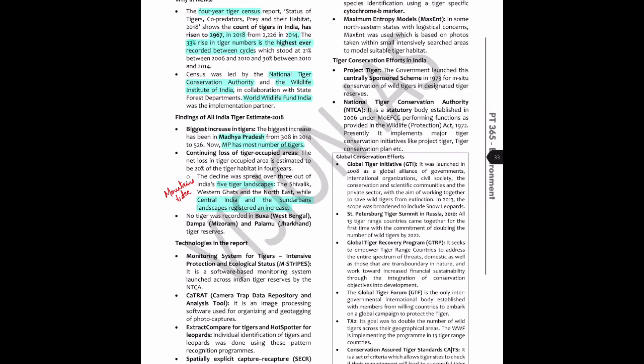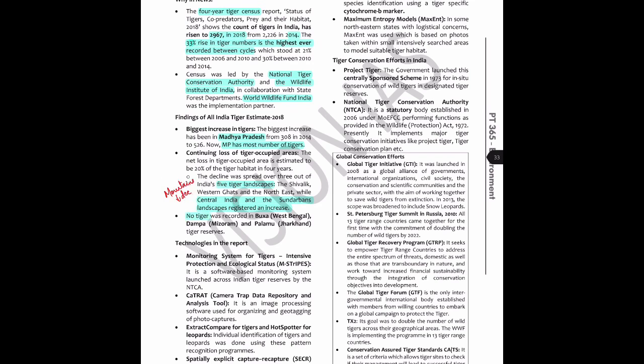And no tiger was recorded in Buxa, Dampa, and Palamu in West Bengal, Mizoram, and Jharkhand. Now, what do you extract out of this information? This line is very information dense. For me, the 2-3 things that I extract out of it is, one, that Buxa is in West Bengal, Dampa is in Mizoram, and Palamu is in Jharkhand. And second, that you can have tiger reserves which have no tigers.